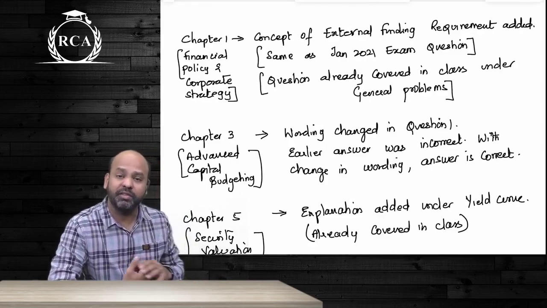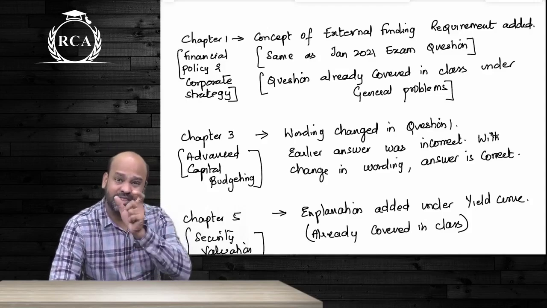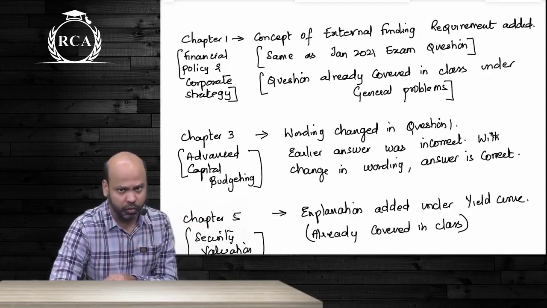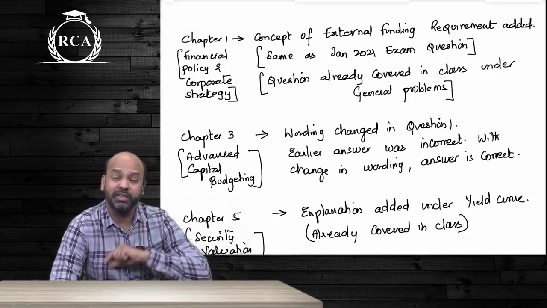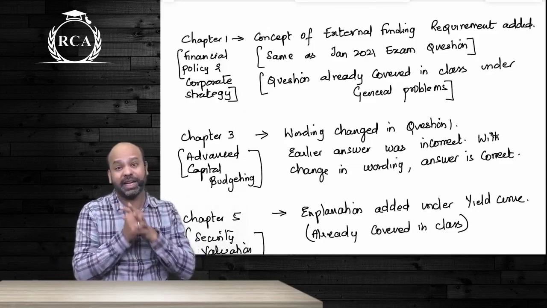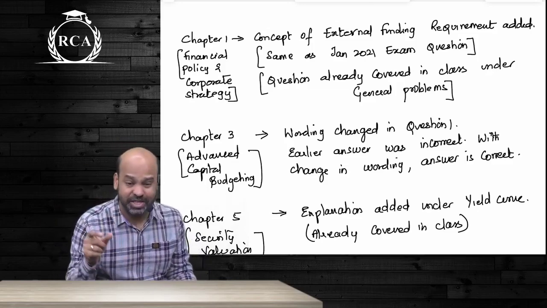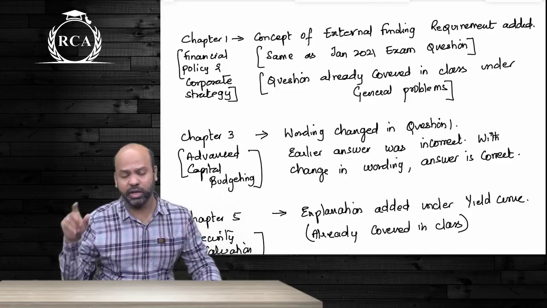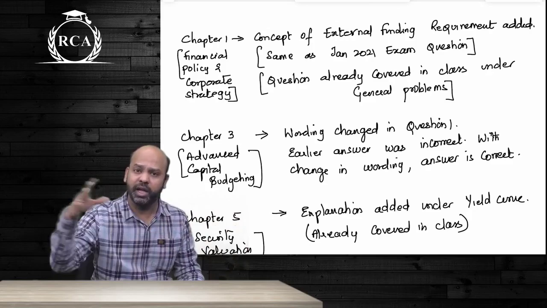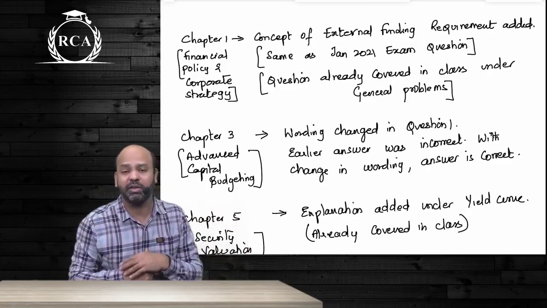strategy, they have included a new concept of external funding requirement. This external funding requirement was not forming part of the old study material. They've introduced it in the new study material, but this is exactly the same question that was asked in the Jan 2021 attempt. We have already covered this question as a part of general problems. There are a few questions that do not come under any specific head, and I have included them under general problems.